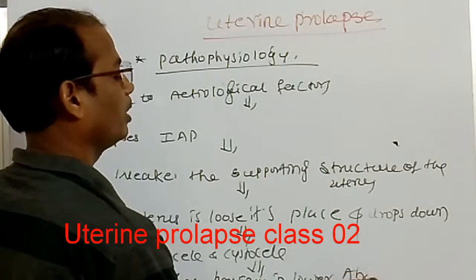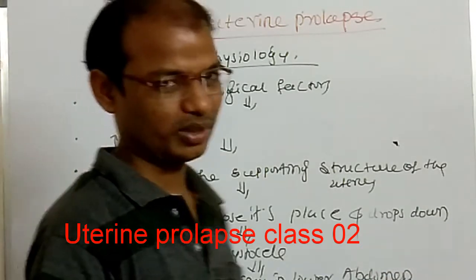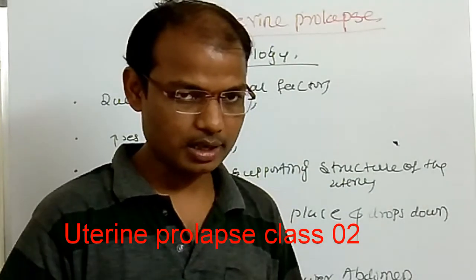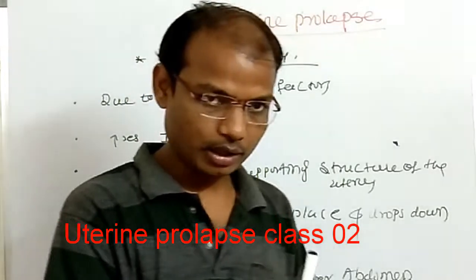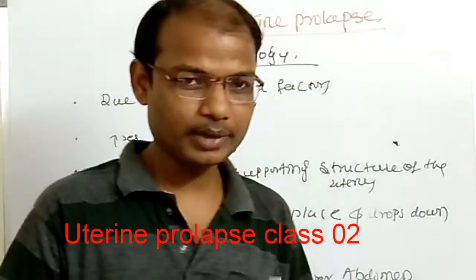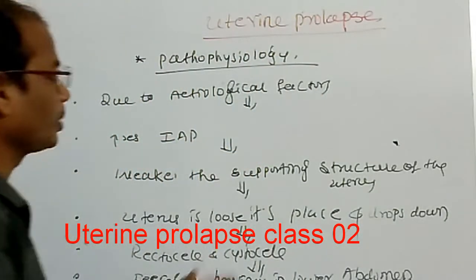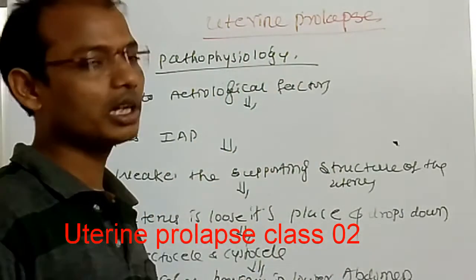In the lower abdomen, the patient feels heaviness, as if something is coming outside. When an organ loses its place, herniates, or comes outside from its original place, the person feels that something is coming outside from the body. This type of feeling is perceived by the women. This is the pathophysiological condition of uterine prolapse.